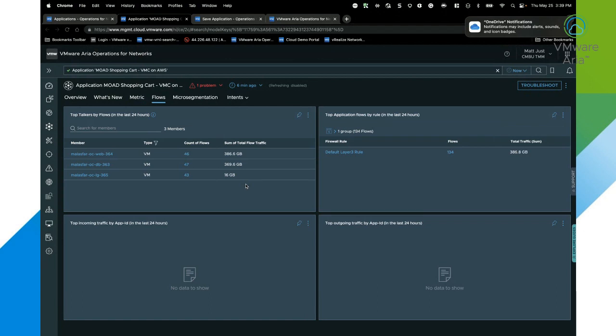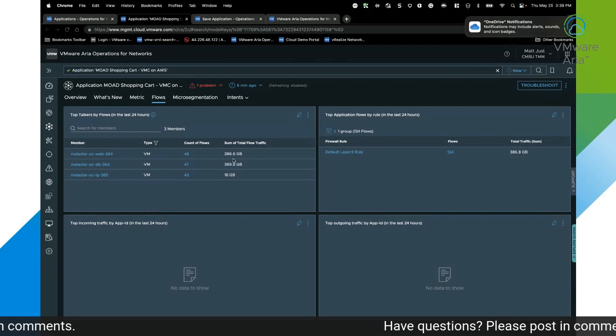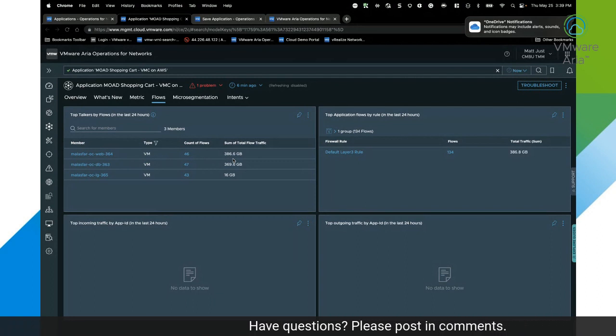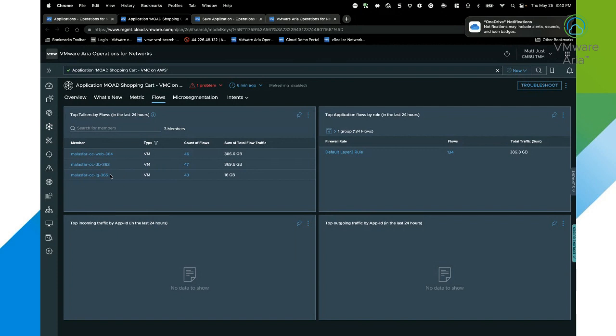I also can take a look at my top talkers. So I can look at my flows over the last 24 hours and see, from a top-down view, where is the most communication and where is the most traffic from a flow perspective. So I can see the web front end, this virtual machine specifically here, has 46 flows, and over the last 24 hours has used 386.6 gigabytes of flow traffic directly to that member within the application. Same thing goes with my database tier and my load gen tier. And then I can also see any applications that have hit specific flows.